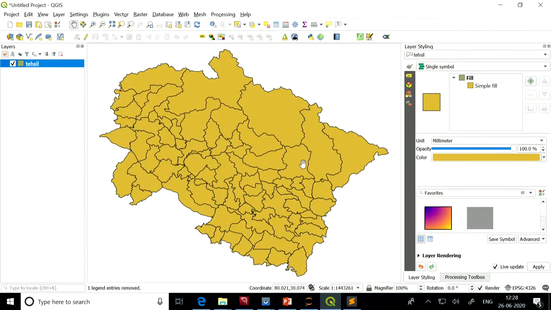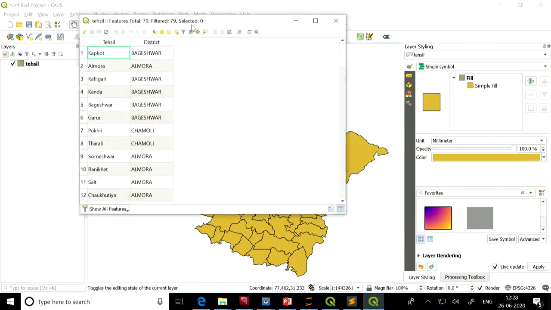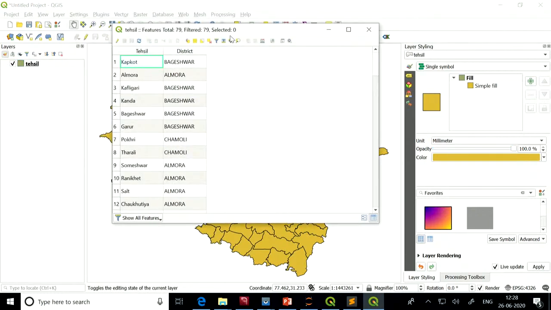It contains the boundaries of different tehsils of Uttarakhand. This shape file we will try to read using GeoPandas, and it also has an attribute table associated with it. This attribute table we will also try to read using GeoPandas.